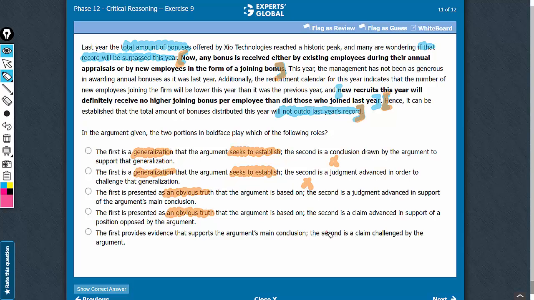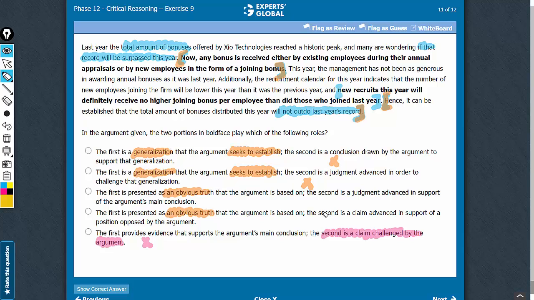Look at answer choice E first. The second is not something that has been challenged by the argument. The second boldface also contributes to reaching the main conclusion, and therefore the second boldface is in sync with the argument's conclusion. Answer choice E cannot be correct. It's between C and D now.